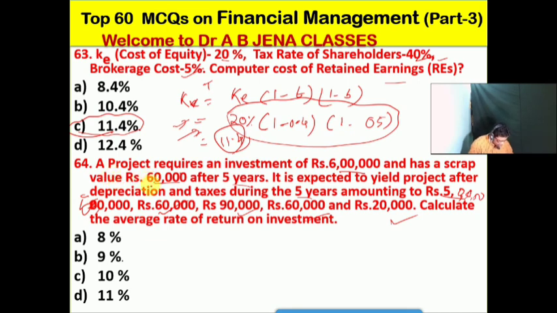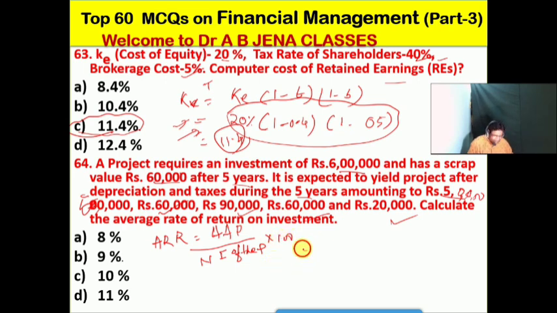So you start. Average rate of return: how will this be calculated? Annual profit divided by net investment of the project into 100.